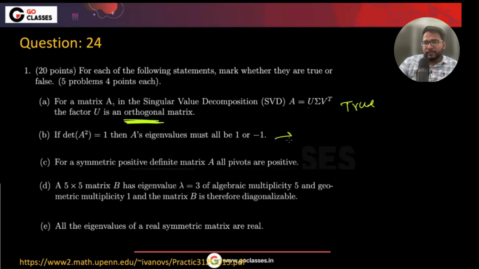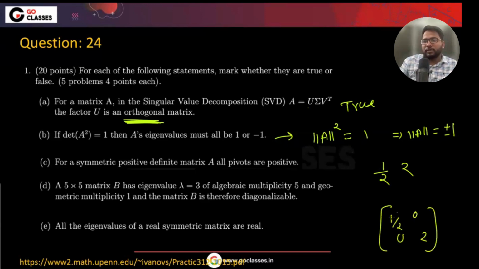If the determinant of A squared is 1, then A's eigenvalues must be 1 or minus 1. So it means that if the determinant of A squared is 1, then the determinant of A could be plus or minus 1, right? Now, is it necessarily true that eigenvalues are plus 1 or minus 1? It is not. One could be 1/2, another one could be 2, something like this, right? So for example, if the eigenvalues are 1/2 and 2, then the determinant will be 1, and the determinant of A squared will also be 1. So I think this is false.